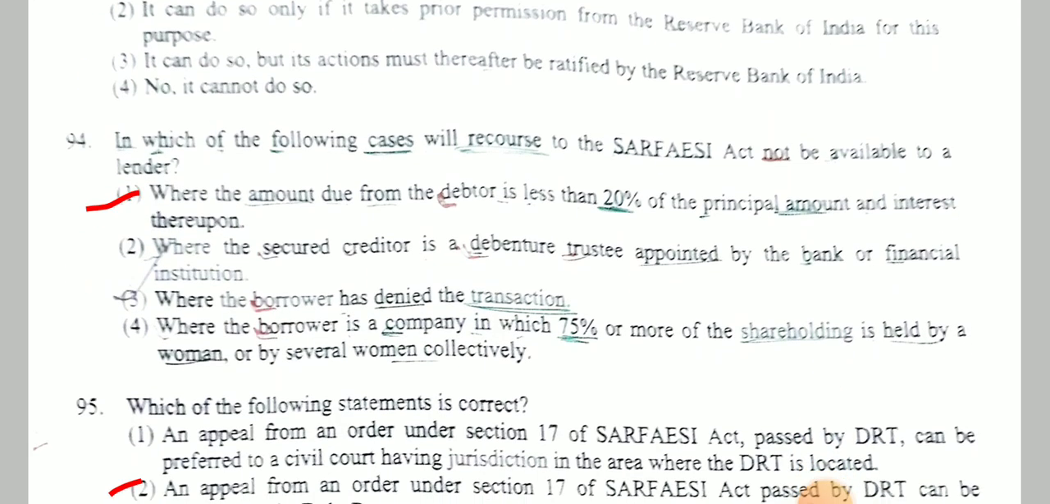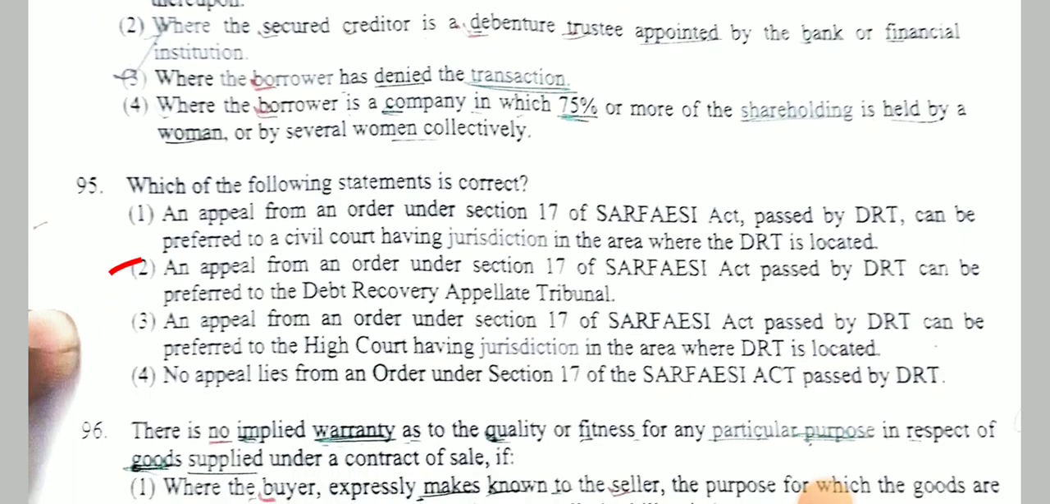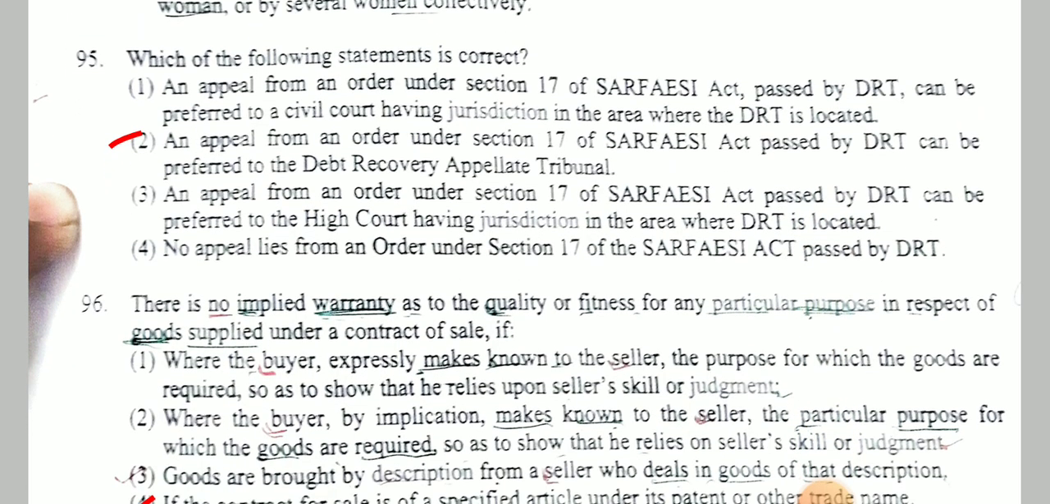Next question. In which of the following cases will recourse to the SARFAESI Act not be available to a lender? Answer is where the amount due from the debtor is less than 20% of the principal amount and interest thereupon. Next question. Which of the following statements is correct? And the correct statement is an appeal from an order under Section 17 of the SARFAESI Act passed by DRT can be preferred to a Debt Recovery Appellate Tribunal.